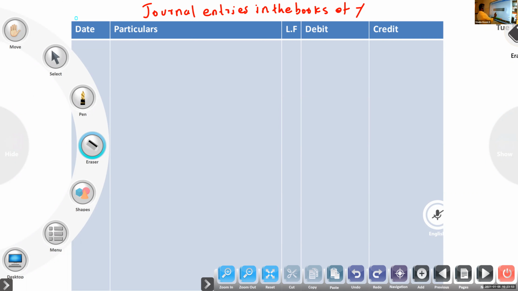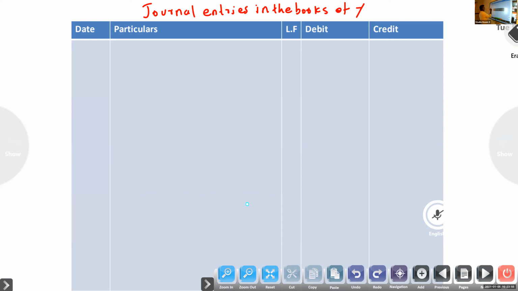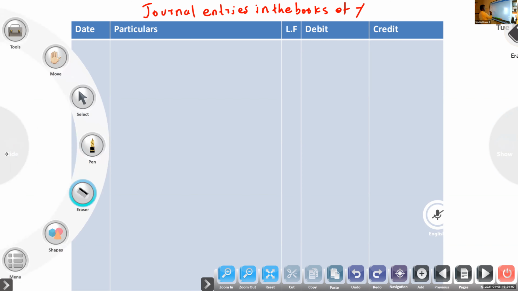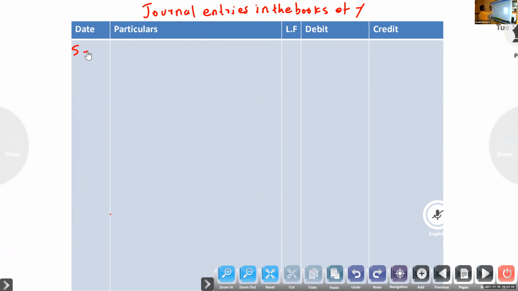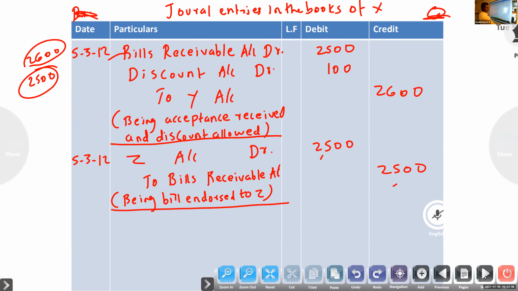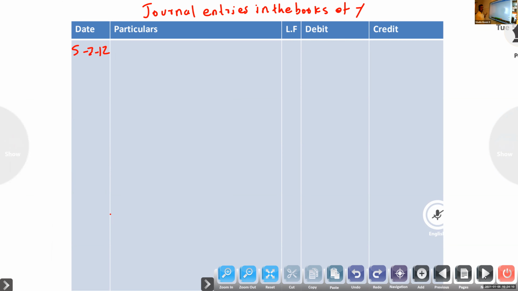So journal entries in the books of Y. 5th March 2012. Here also for purchase there is no need of entry. The second entry will be, Y is getting discount.